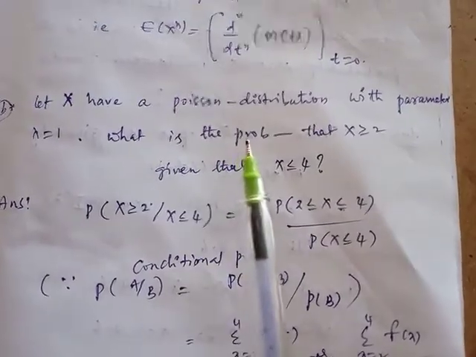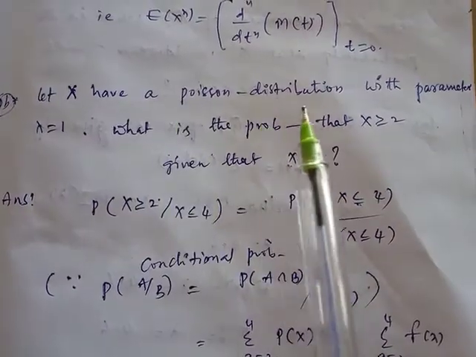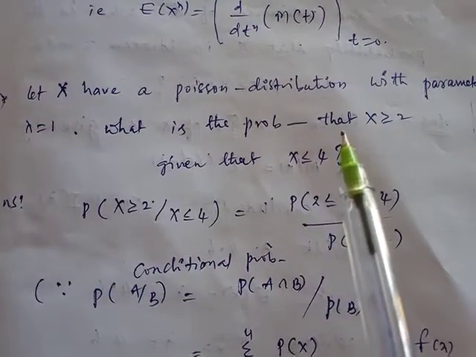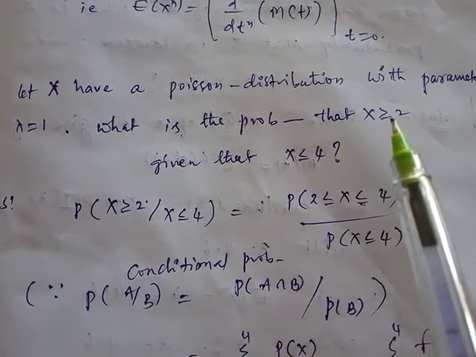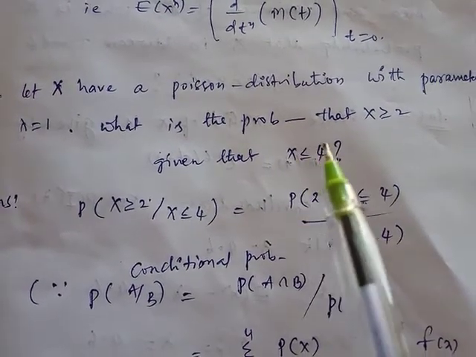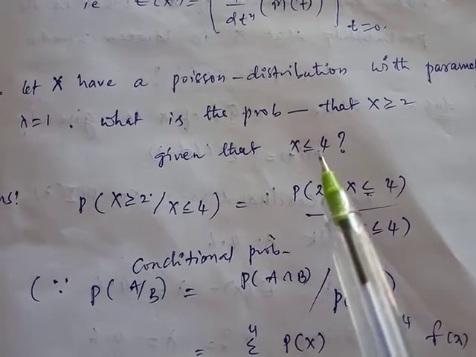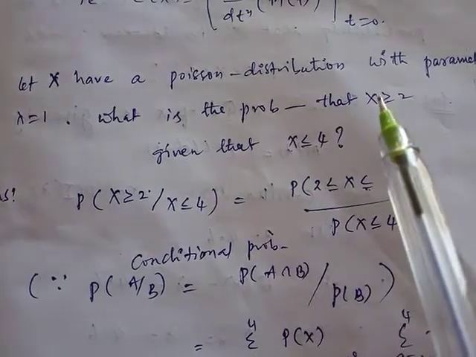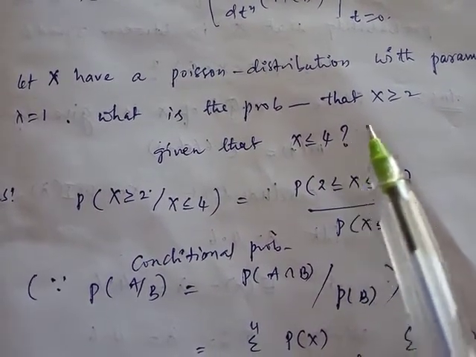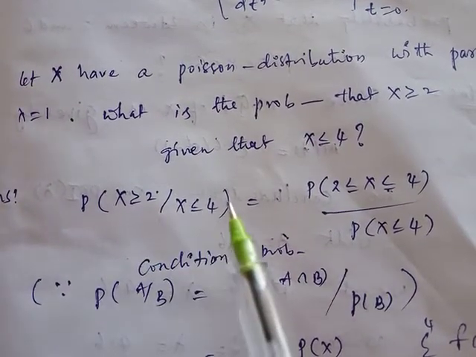See here one problem. Let x have a Poisson distribution with parameter λ equal to 1. What is the probability that x is greater than or equal to 2, given that x is less than or equal to 4? You should calculate the probability of x greater than or equal to 2 under the condition x less than or equal to 4. That is the conditional probability.